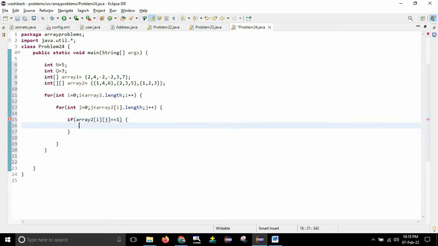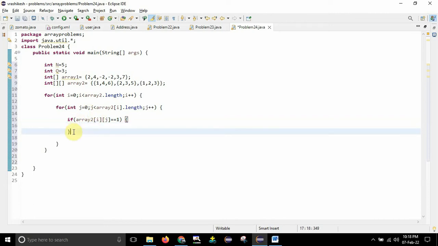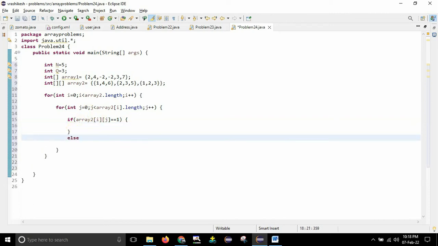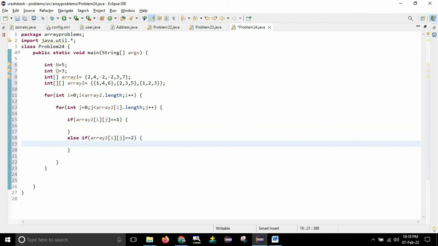So it is of type 1 and I need to find out the maximum product of first integers. And for this I will be writing one else as well. So else if array 2 of I comma j is equal to 2. So this is for the second condition, guys. Fine, one if and one else if I have written, because there are two conditions. One is 1 and another one is equal to 2. So it is of first type, it is of second type.